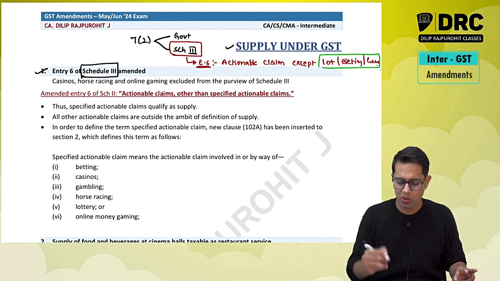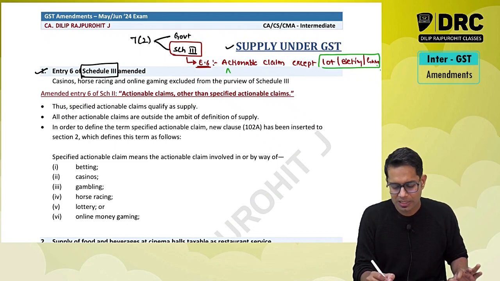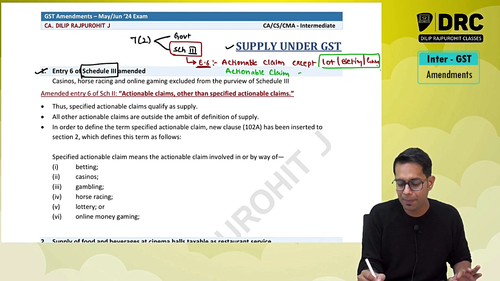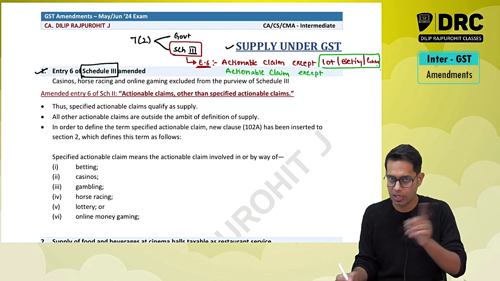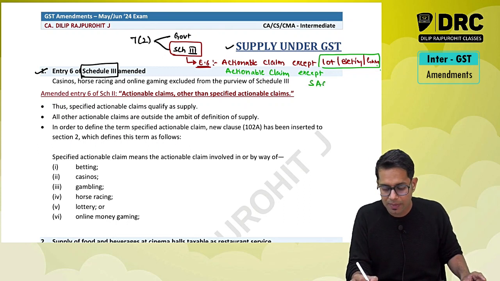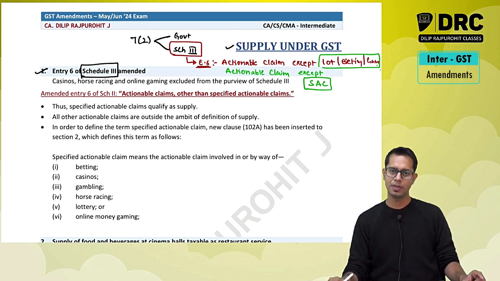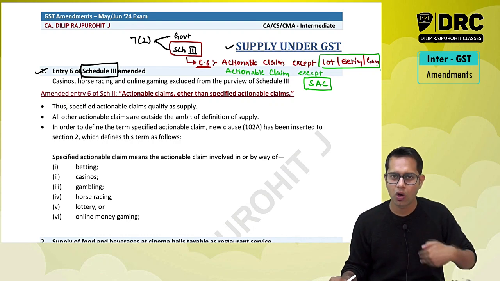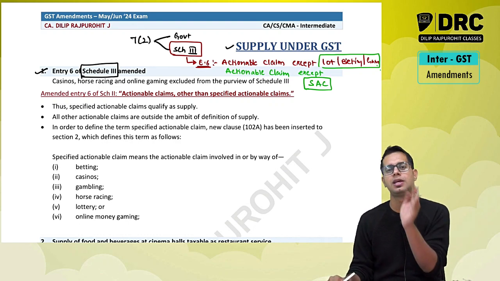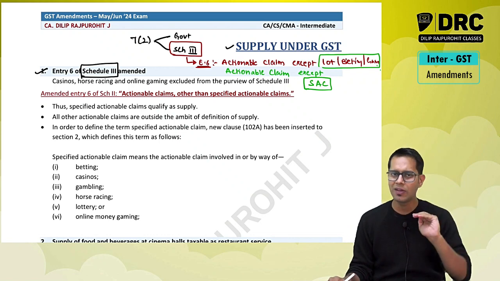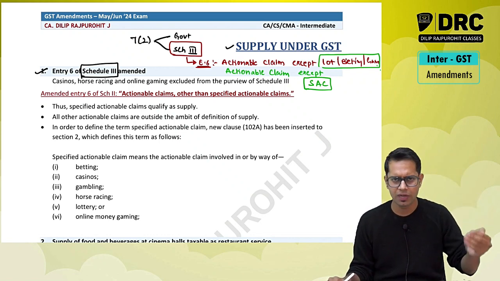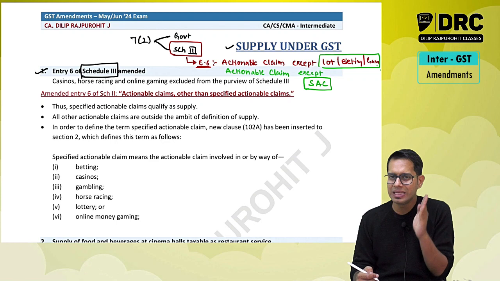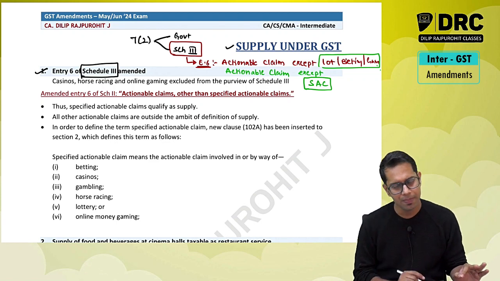Now what is this entry called? Schedule 3, entry number 6 is replaced and it now reads: if you are going to deal in actionable claims, then it is not read as supply except specified actionable claims. Except what, sir? Specified actionable claims. So instead of using the words actionable claims except lottery, betting and gambling, what are they going to use now? Actionable claims except specified actionable claims. So government has specified a few actionable claims, and they may add in future if they feel like adding some extra points. If you are going to deal in these actionable claims, it will be read as supply and accordingly GST will be applicable.